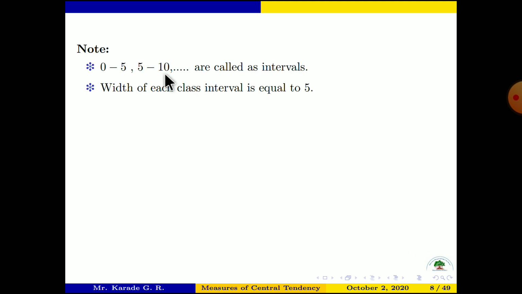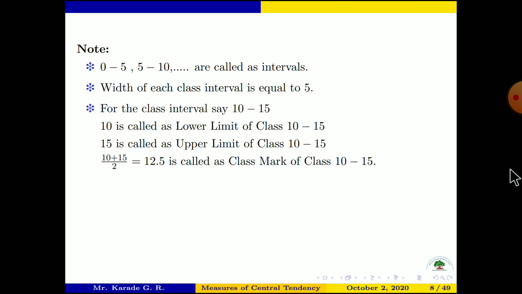Take the difference of the end values: 10 minus 5 is 5, and for 0 to 5, the difference is also 5. The difference of the end values of the interval gives us the width of the class interval. So here the width of each class interval is 5.